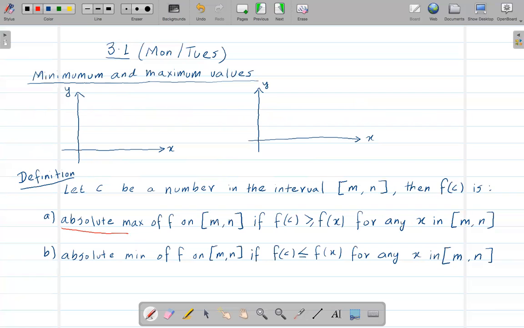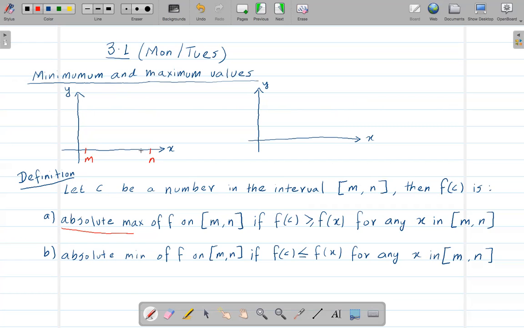All right, well, here the idea is, let's read these things. Let c be a number in the interval m and n. This interval is going to be on the x-axis. Let's say m is right here, n is here, and there is a number c in the interval.